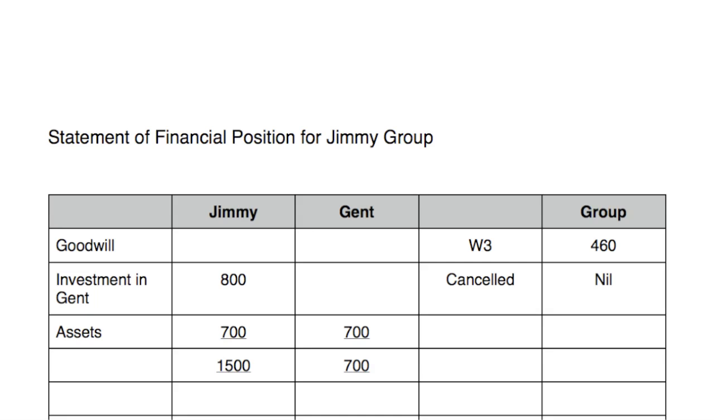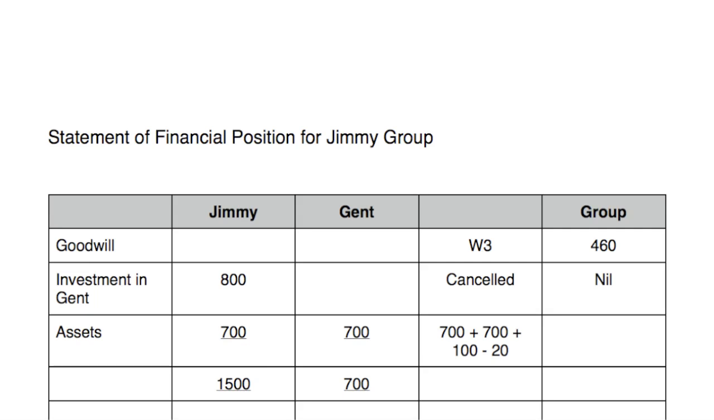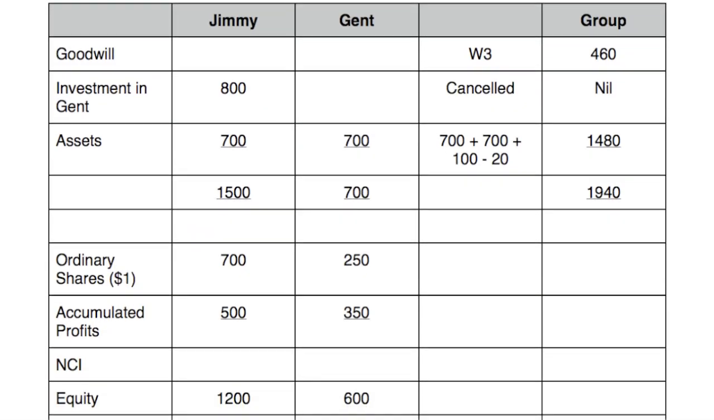The assets, we add those across, 700 plus 700, but we also need to add in our fair value adjustments. So our fair value adjustments were 100 for our plant. That was the value of plant had increased, but we need to subtract from that the additional depreciation. So we add in the extra value on plant, but we subtract out the depreciation. So that all adds across to 1480. Adding those up gives us 1940 for our total assets.